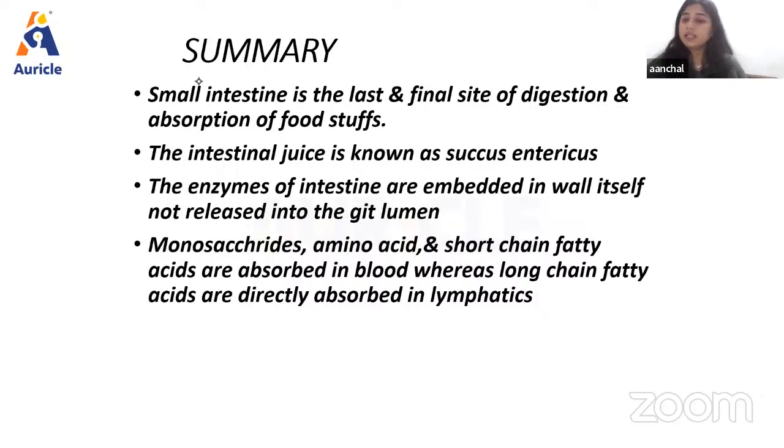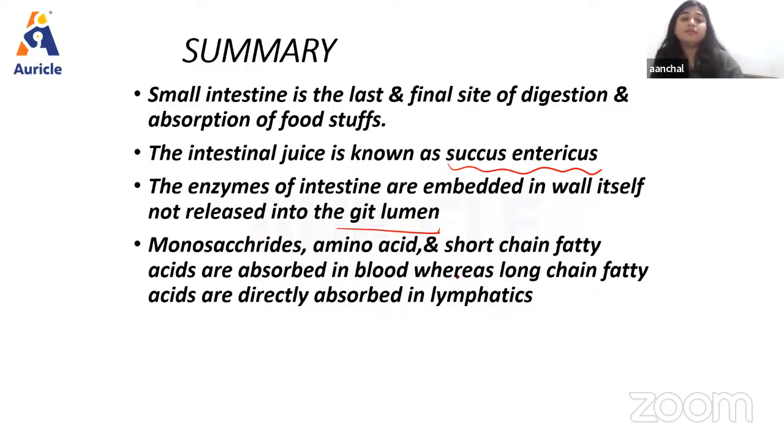The small intestine is the last and final site of digestion and absorption of foodstuffs. The intestinal juice is known as succus entericus. The enzymes of the intestine are embedded in the wall itself, not released into the GI lumen. Then the monosaccharides, amino acids, and short chain fatty acids are absorbed into blood, whereas long chain fatty acids are directly absorbed into the lymphatics.